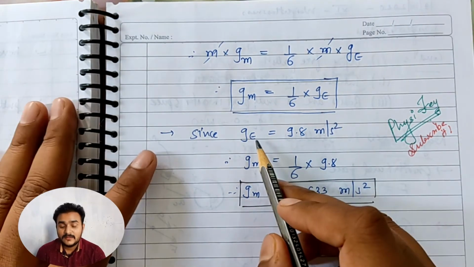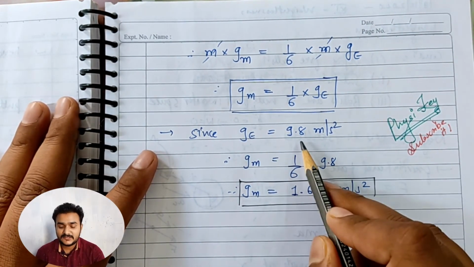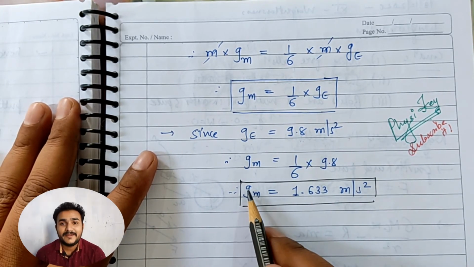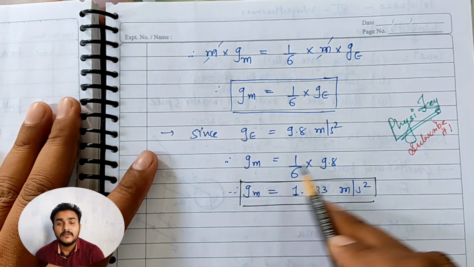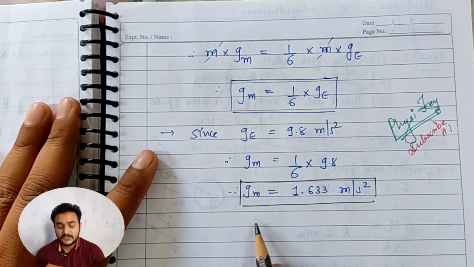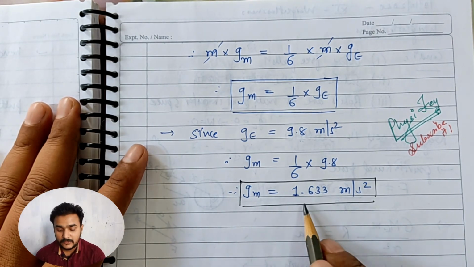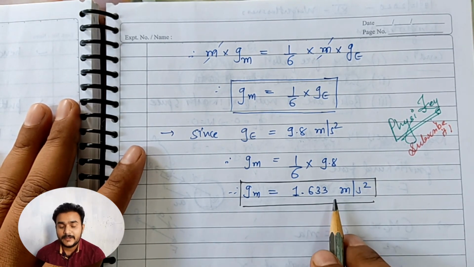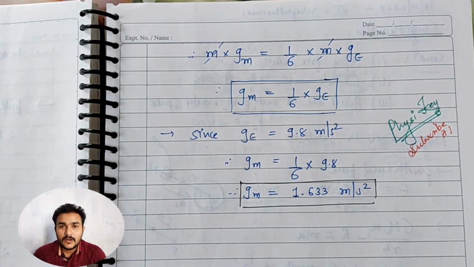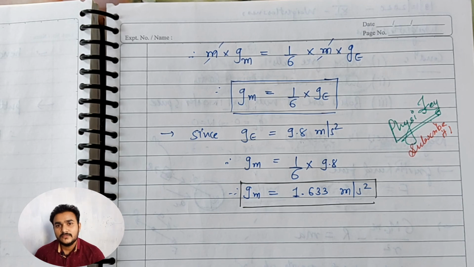We know that on the surface of the earth, gravitational acceleration is equal to 9.8 meter per second square. So gravitational acceleration on the surface of the moon will be 1 by 6 times 9.8. Okay, so gravitational acceleration on the surface of the moon is equal to 1.633 meter per second square. So this is all about one of the concepts, mass, weight, and gravitational acceleration on the surface of the moon, as well as the weight on the surface of the moon.